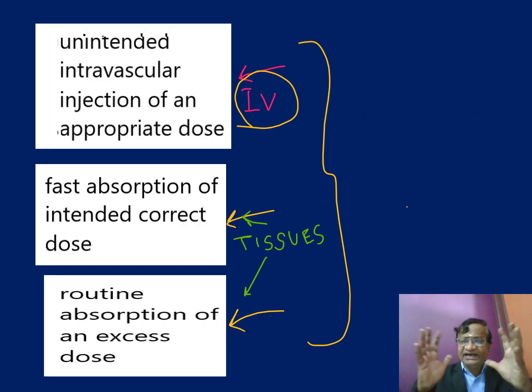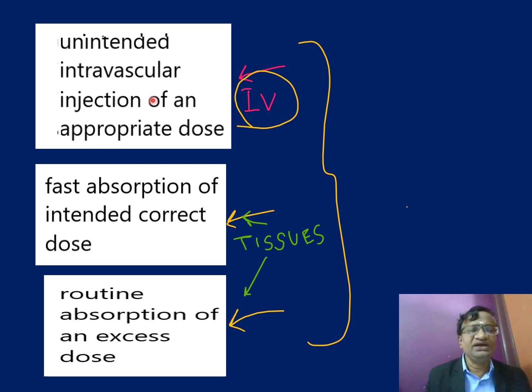Now, what are the clinical scenarios in which LAST can occur? Number one is unintended intravascular injection. We are not intending to give the local anesthetic, lignocaine, IV, but it goes unintendedly into the vessels. This is one.